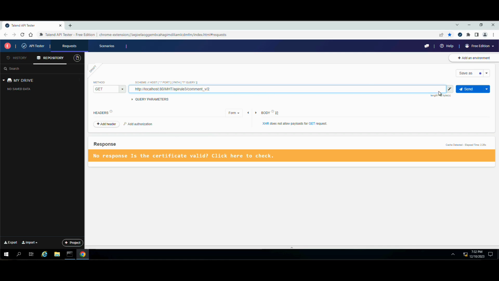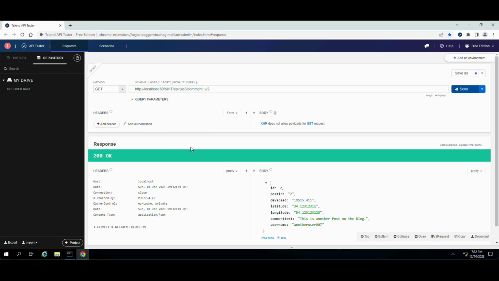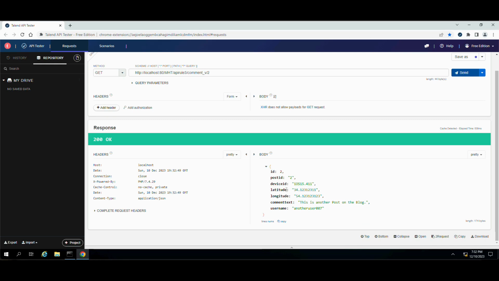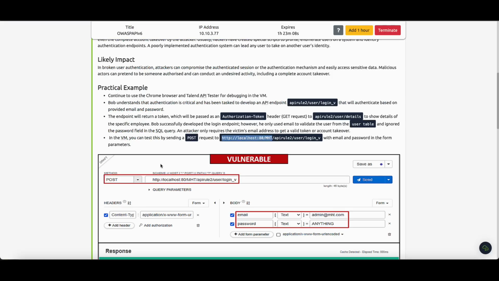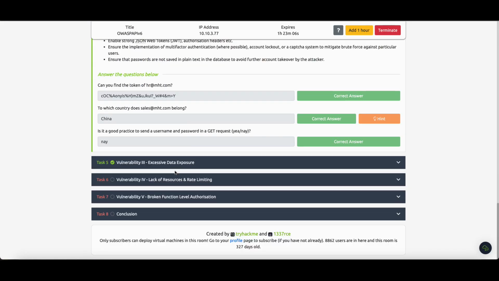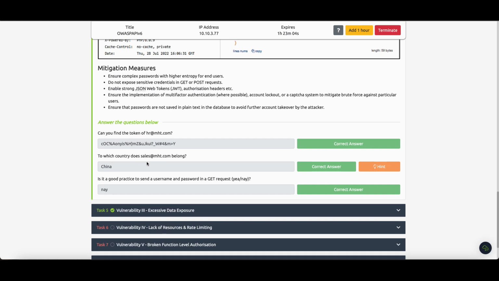No, it is true. And now, as you can see, I have the device ID of this person and the geographical location of this user. And the answer for this question is iOS 15.4.11.